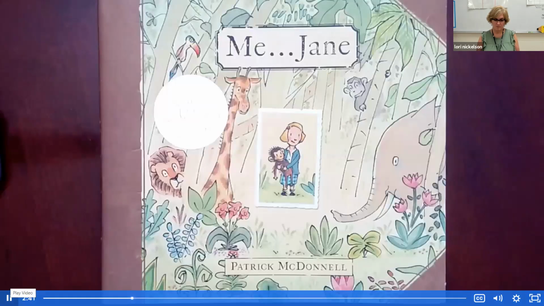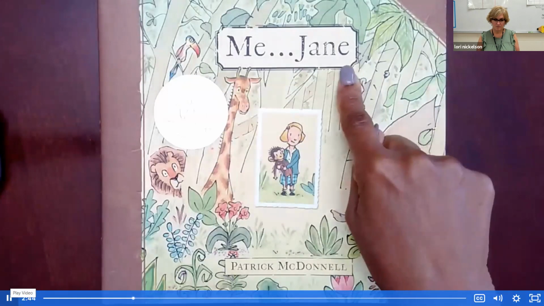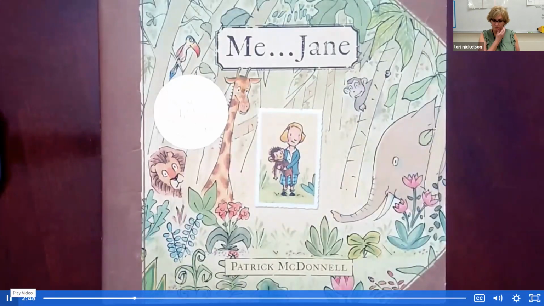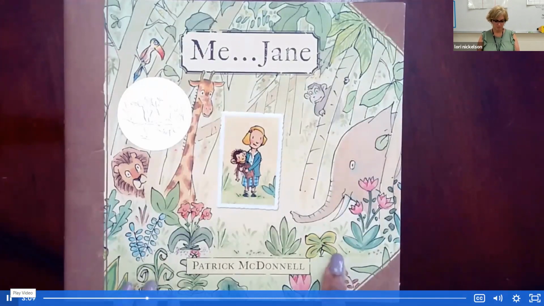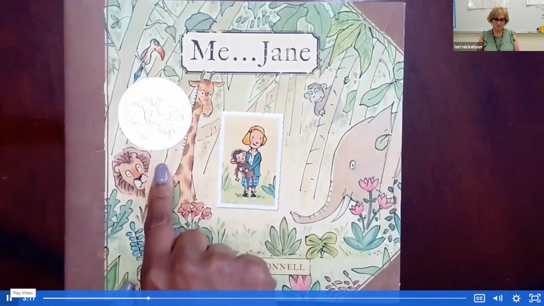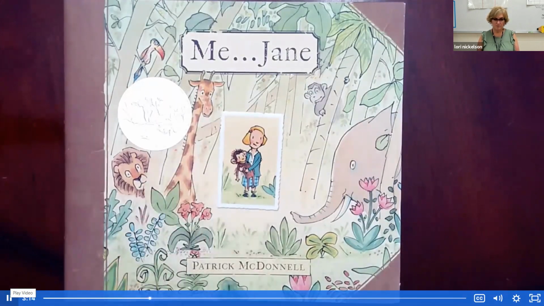Take a look at the front cover of the text, Me, Jane, written by Patrick McDonald. What do you notice about the front cover? What do you notice? Do you see anything that looks familiar? Just like in Seven Blind Mice, this was given the Caldecott honor. And it was given that honor because it shows the meaning of the text through the illustrations very, very well.